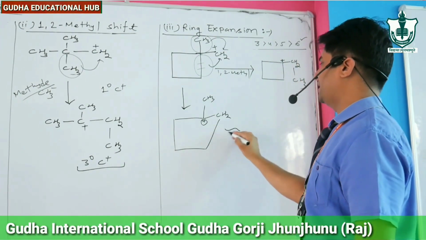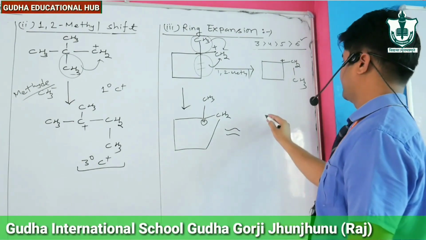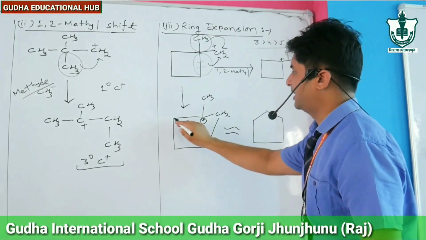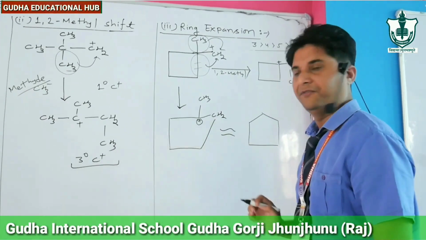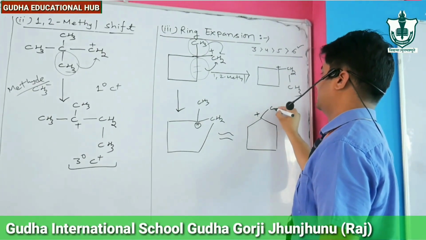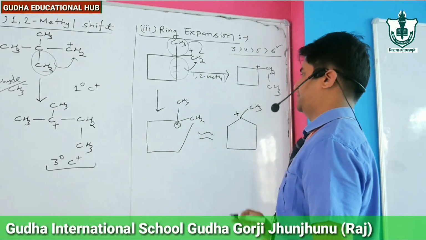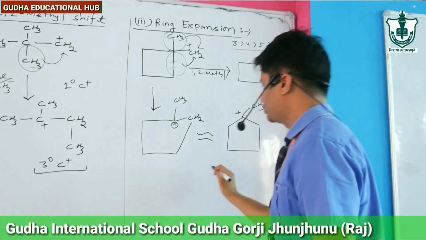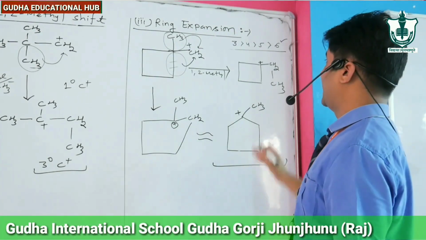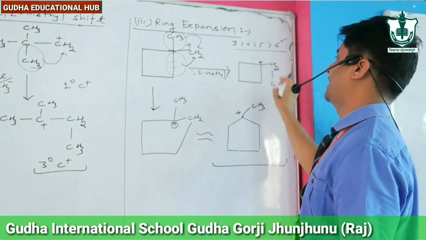Okay? Systematically, this ring can be represented as a 5-membered ring, 1, 2, 3, 4, and 5, and positive charge is present here where CH3 is also attached. So this is the example of ring expansion, and the other is the example of 1,2-methyl shift.